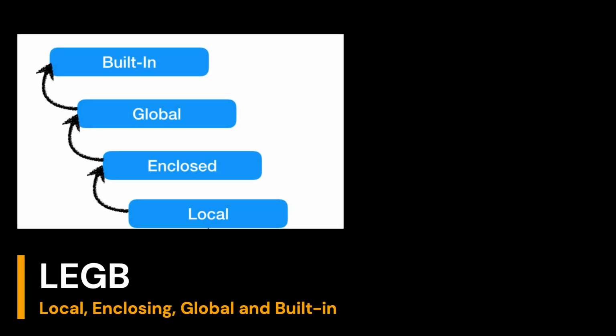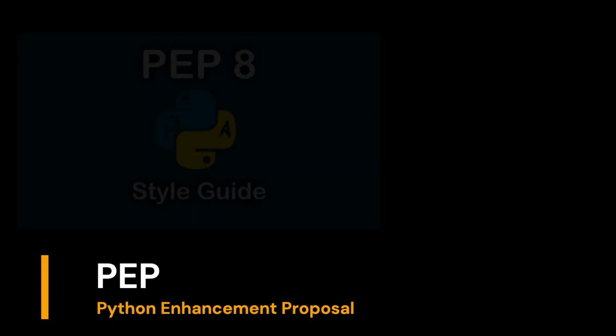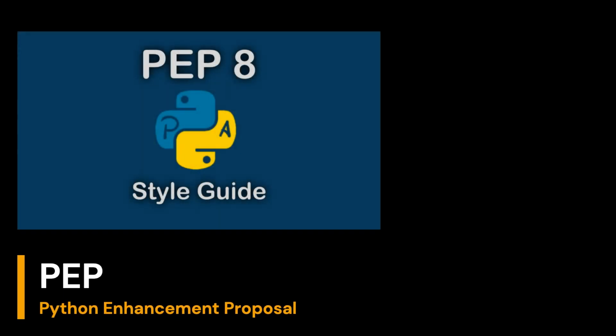LEGB, local, enclosing, global and built-in. The concept of scope that rules how variables and names are looked up in your code. PEP, Python Enhancement Proposal. A technical design doc for the Python community which describes a new feature for the language itself, its processes, or its environment.